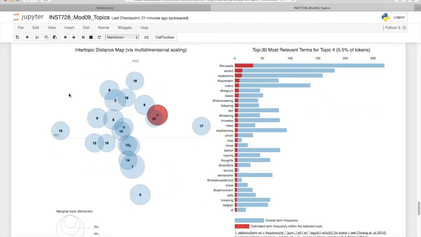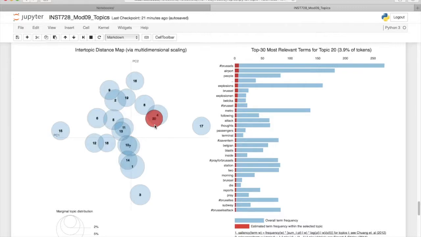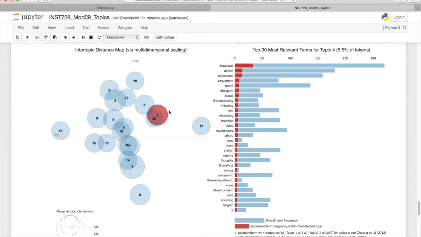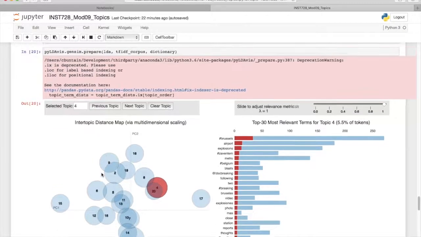This intertopic distance map here gives us some insight into how similar topics are. So topic 4 is pretty similar to topic 20. And we see this with the words that are used. Topic 3 is pretty dissimilar. Topic 17 is pretty dissimilar. Topic 15 is pretty dissimilar. So you can explore some of the topics here using PyLDA-Viz.